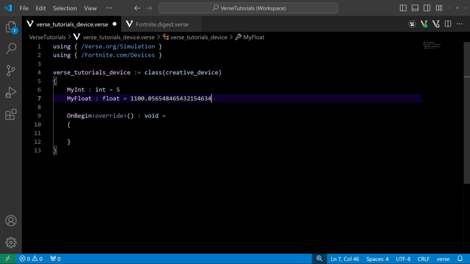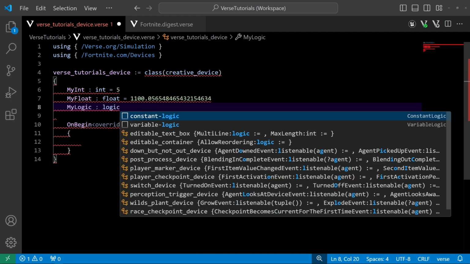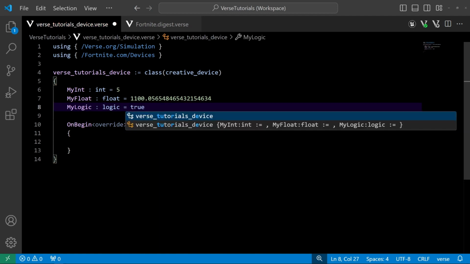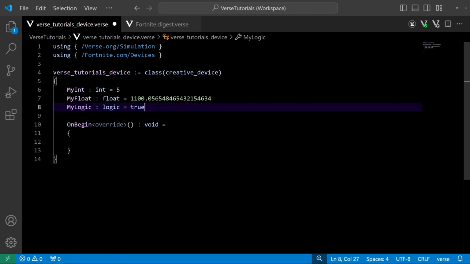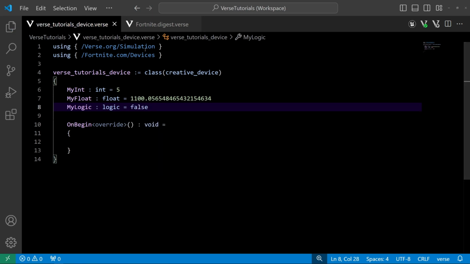Okay, the next type that we're going to be looking at is the logic. So I'm going to make an object, myLogic. It's going to be of type logic. And a logic is like a Boolean. If you've come from other languages or you know what a Boolean is, it is a true or false conditional object, right? So it can either be true, it can be false, it can be nothing else. This is useful when writing code that might diverge, right? You might go down one path if something is true, or if that thing is not true, we might go down another path and do some different operations. That is the logic.